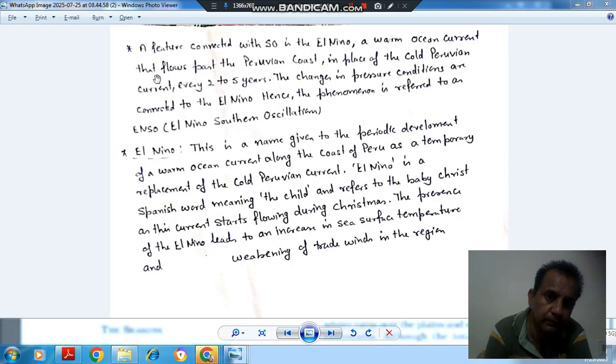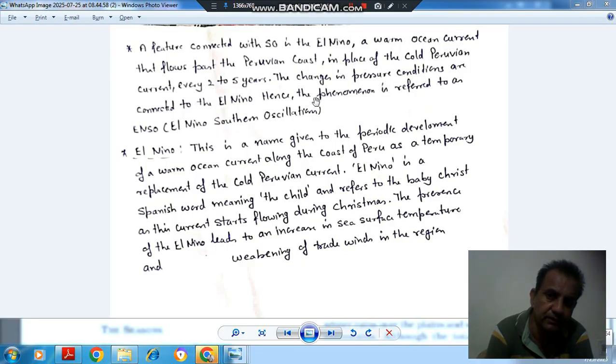So the main point about El Nino: a feature connected to southern oscillation is the El Nino, a warm ocean current that flows past the Peruvian coast in place of the cold Peruvian current every 2 to 5 years.